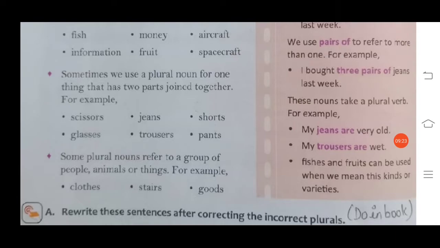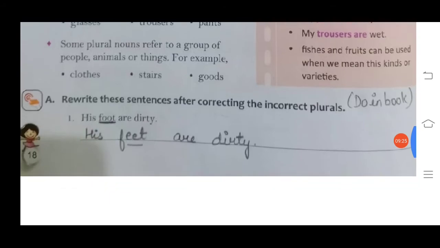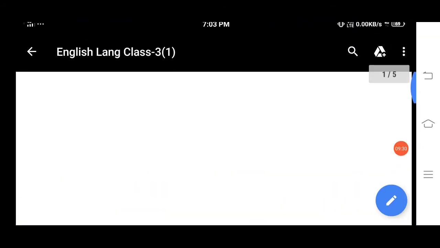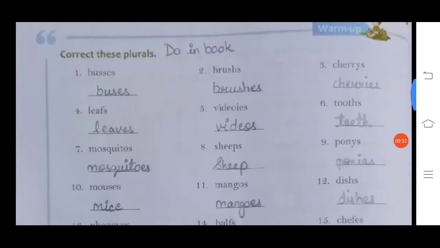Okay, fishes and fruits. Now before doing exercise A, we'll just move back to the warm up. Okay, first we'll do, children, this warm up you have to do in the book. Correct these plurals. Number one, buses. The spelling is wrong. Spelling is buses. Number 2 means the spellings are wrong, so you have to correct it. Okay. Brushes, brushes.